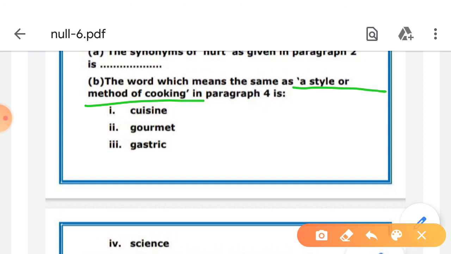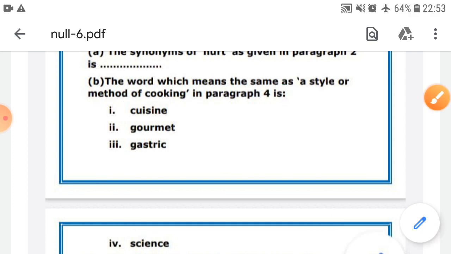In case you don't know the answer, what will you do? Again, you will just omit the wrong answer. You know, method of cooking does not mean science. You know, method of cooking does not mean gastric. You know these words. These are common words. So the question is between cuisine and gourmet. So you know which word, the word which means the same as in paragraph 4. So just find in paragraph 4 which word is mentioned there and find out that word's meaning. Okay.